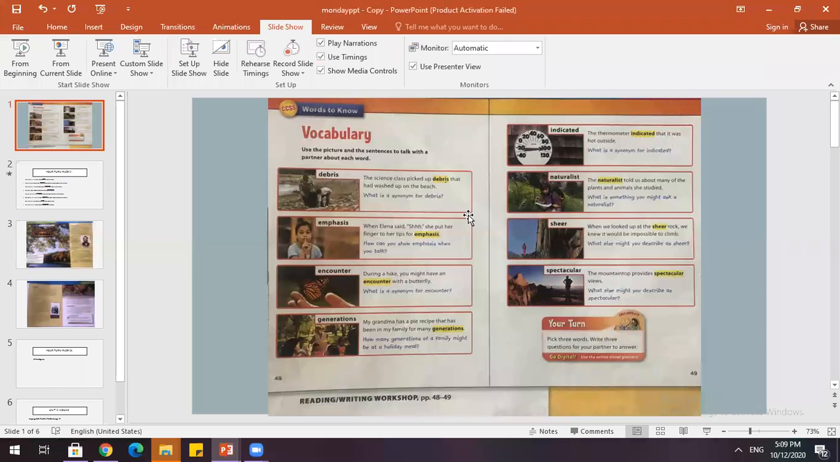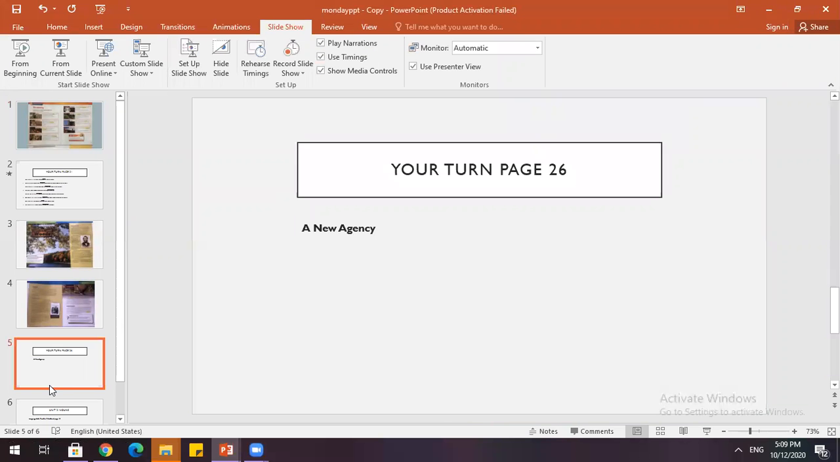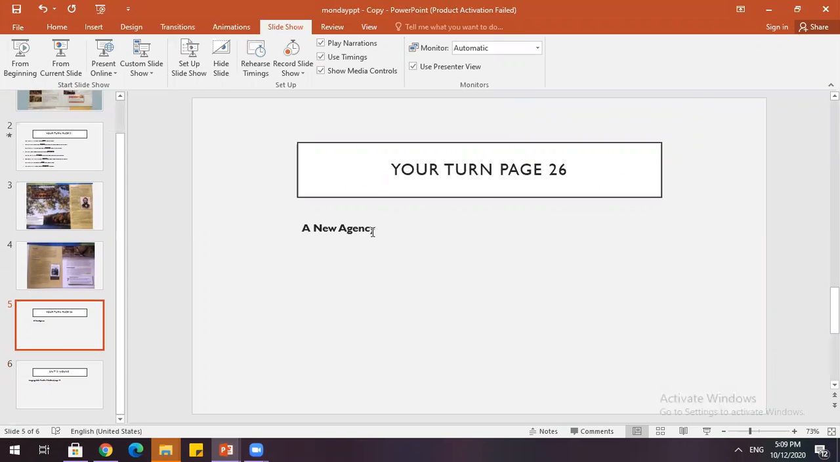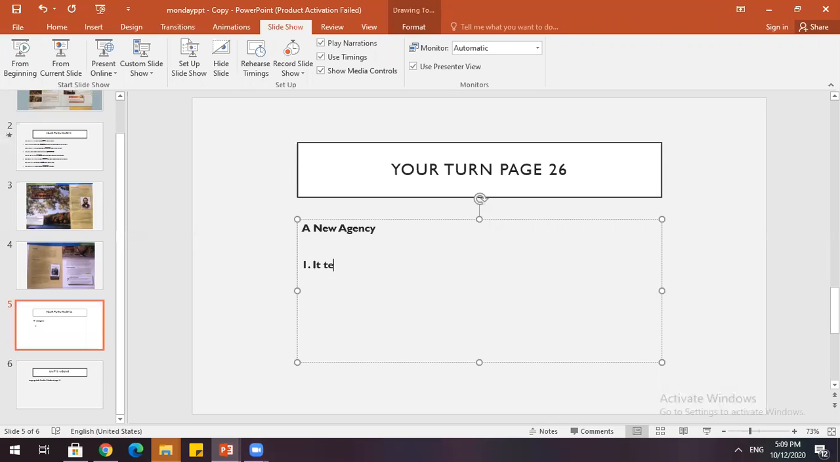All right, so now let's answer the questions. How do we know that this is narrative nonfiction? Think about the features. Okay, so this is only one response. You can think of other things, but one is that it tells us about real people.